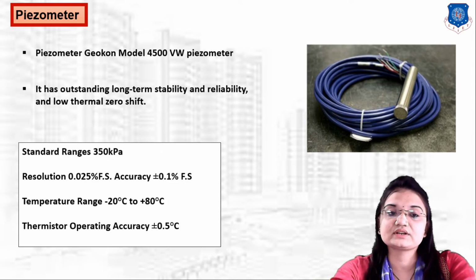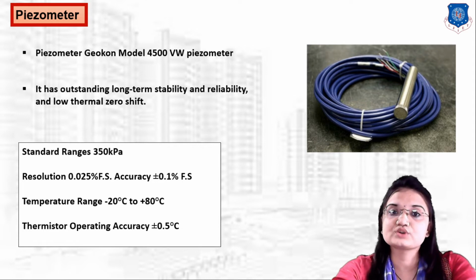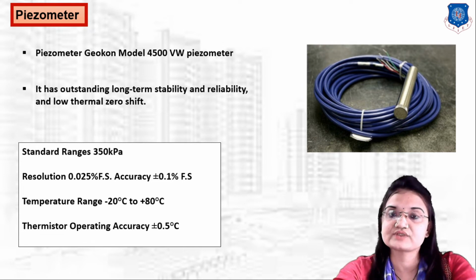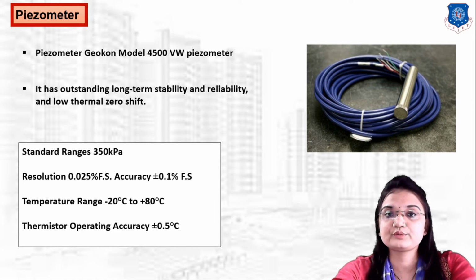The standard range is 350 kPa, resolution is 0.025% FS, and accuracy is plus or minus 0.1% FS. The temperature range is minus 20 degrees Celsius to plus 80 degrees Celsius, and the thermistor accuracy is plus or minus 0.5 degrees Celsius. So this is the 4500 VW piezometer model.